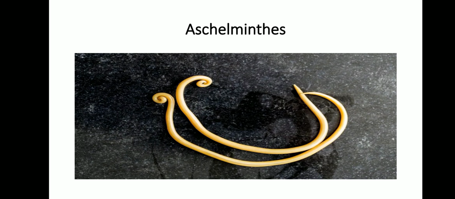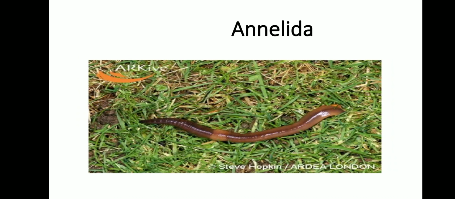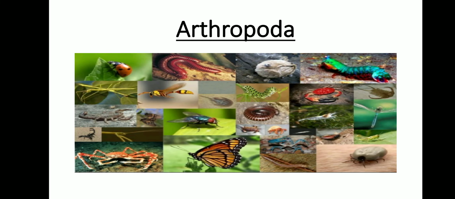So in today's class we have discussed phylum Aschelminthes, that is roundworm, phylum Annelida, that is segmented worm, and phylum Arthropoda, animals with joint legs.